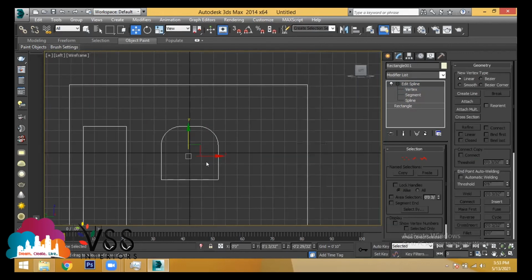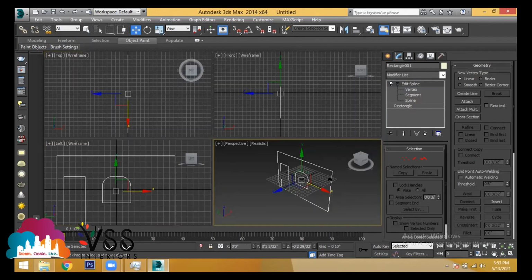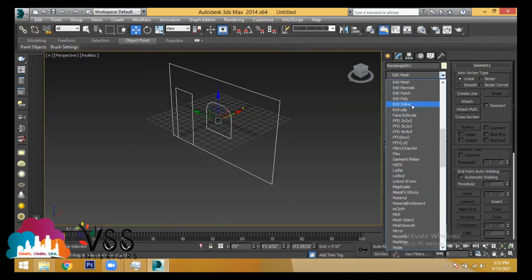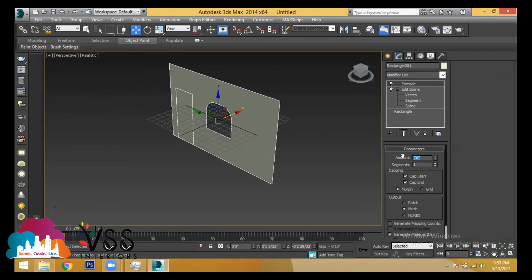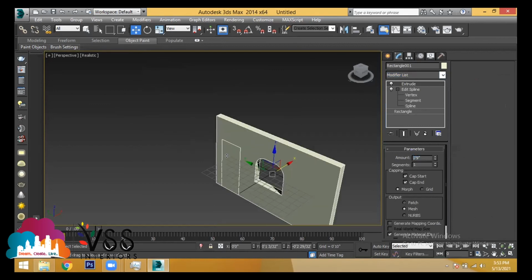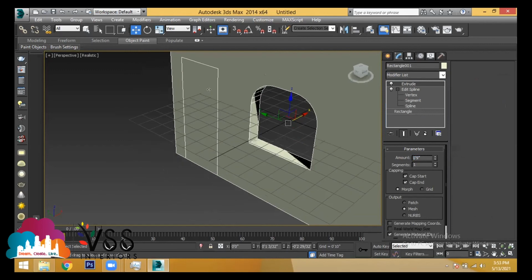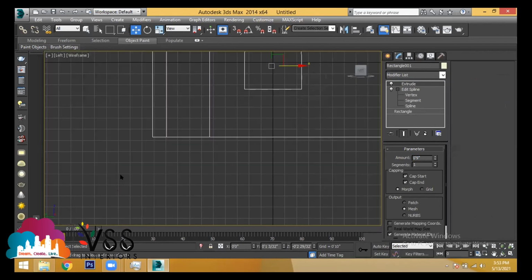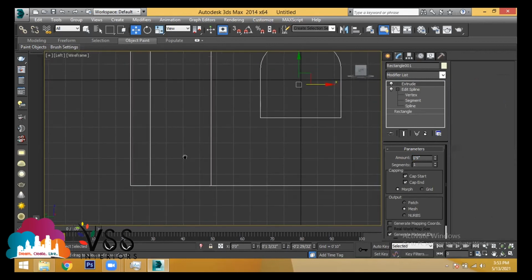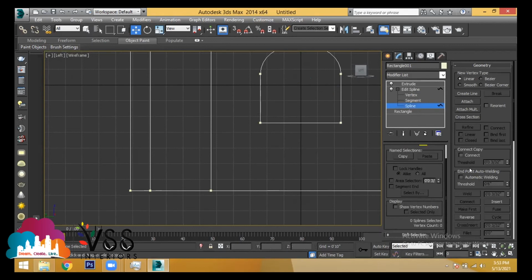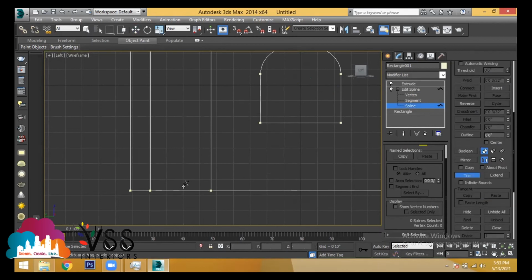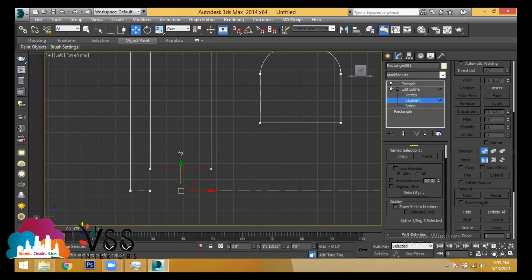Okay. Now if I use extrude, what happens? I'll be getting extrusion in that particular direction. Now you got a hole here. If you got a hole here for the door, why didn't you get it? Because we didn't trim up here. Trim. So go to the option called spline. Use trim. I clicked multiple times. It is not getting trimmed. So what you do is go to segment and select. Try to select. Then this is only one segment here. You can put it directly.